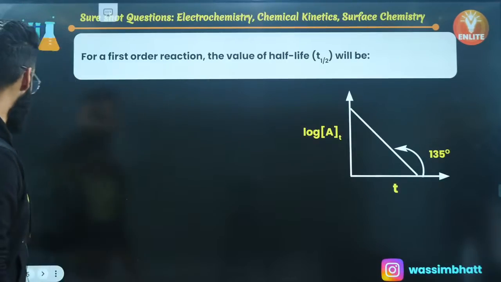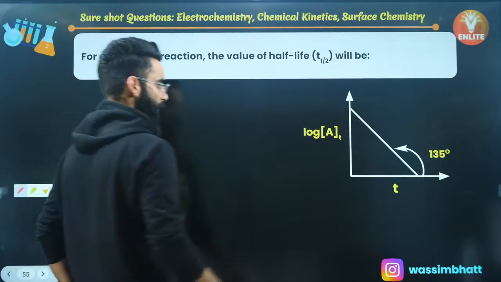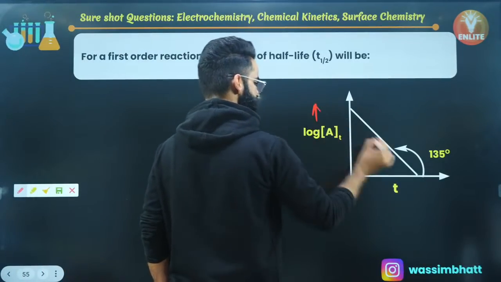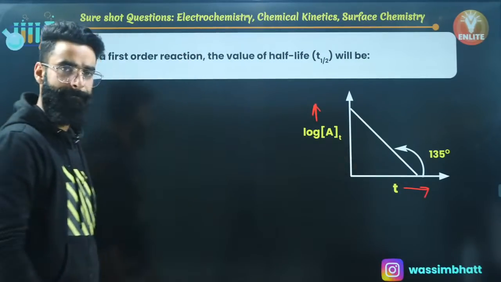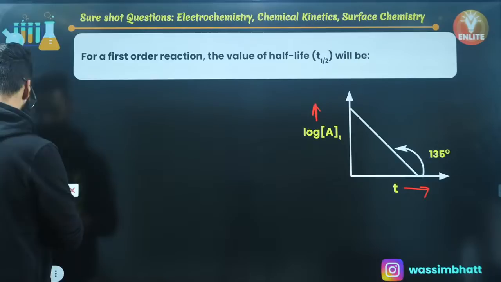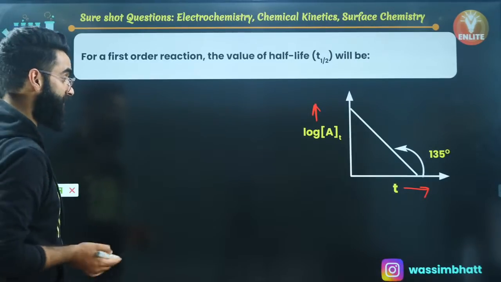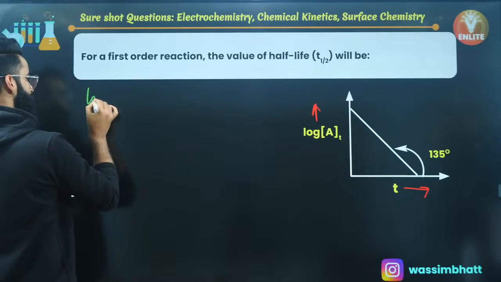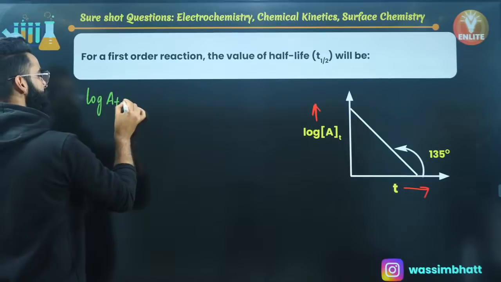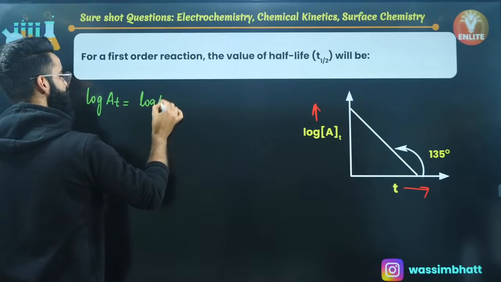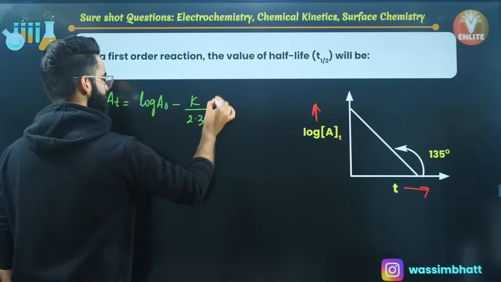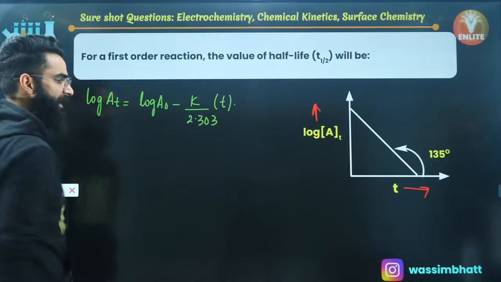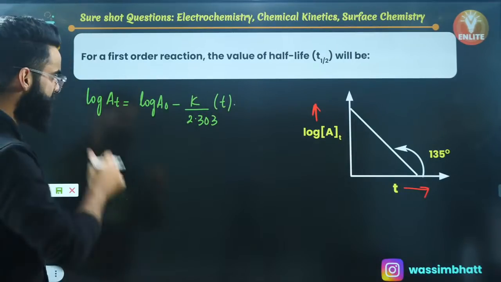Look at this particular question, guys. This is the curve which is valid for the first order reactions, right? Log At versus t curve is given to me. First of all, as per one of the forms of the integrated rate equation for first order kinetics, log of At is equal to log of A naught minus k divided by 2.303 multiplied by t. This is one of the expressions which is valid for the first order reactions.